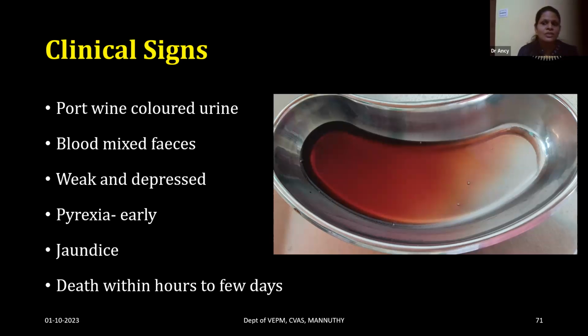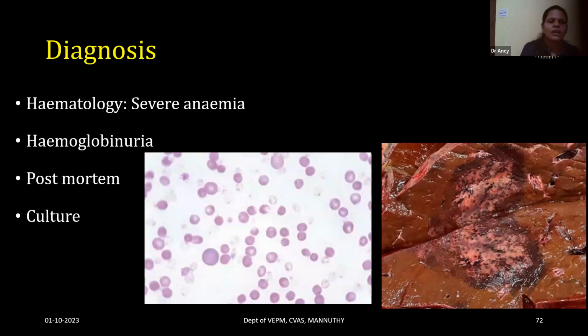During the early stages of the disease, pyrexia can be seen, but during the late stages, jaundice is seen mostly. Death usually occurs within hours to a few days, which results in anemia as well as hepatic infarction, then hemorrhagic enteritis. In the hematology, there will be severe anemia, and hemoglobinuria can be seen.